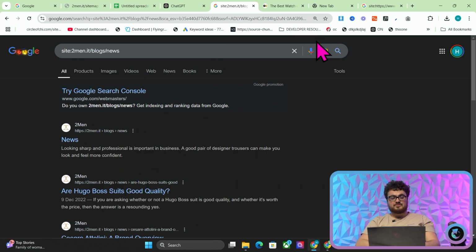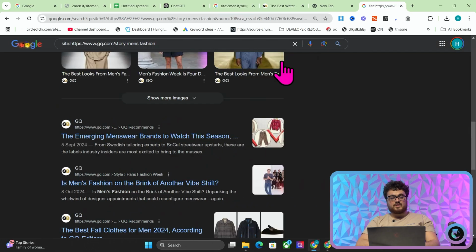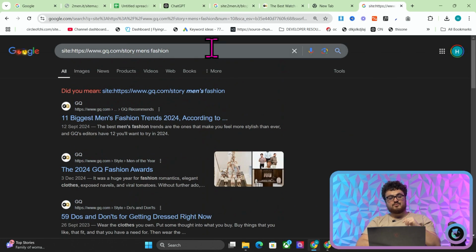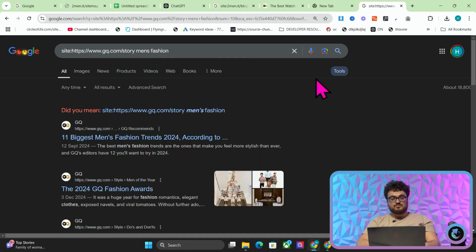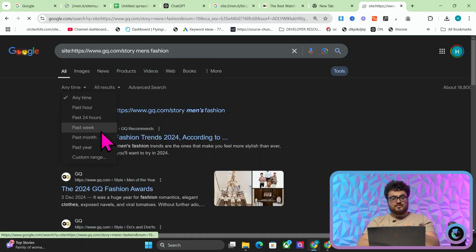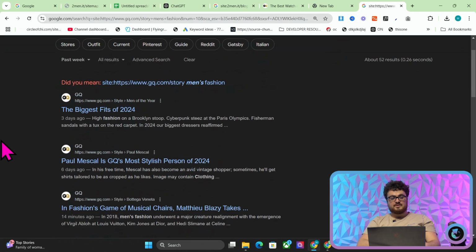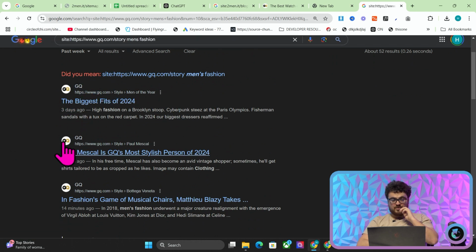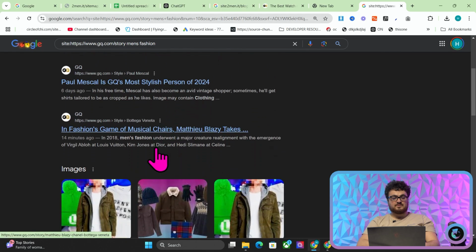So what we can also do, by the way, is we can see what GQ is posting at the moment. And the way that we do that is we do site gq.com/story, men's fashion, and we click tools, anytime, and past week, for example. So they've just released an article 3 days ago called The Biggest Fits of 2024. Paul Mescal in GQ's Most Stylish Person.